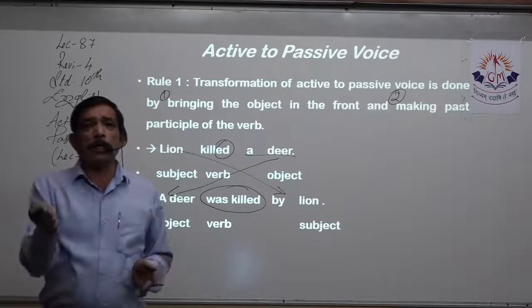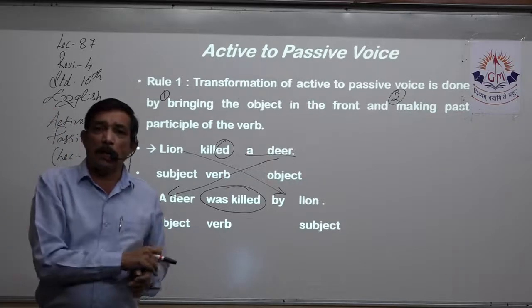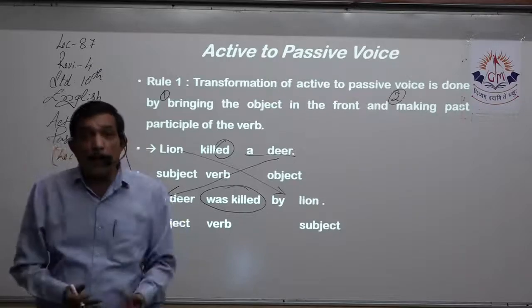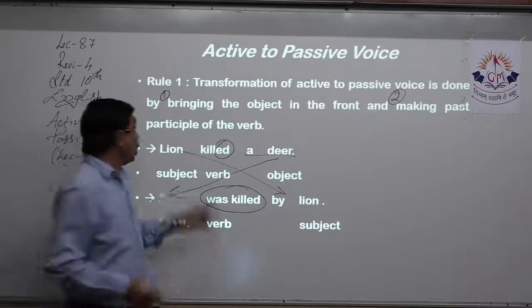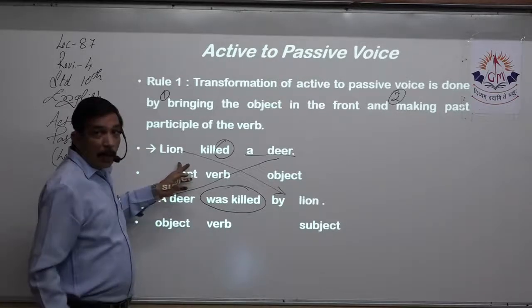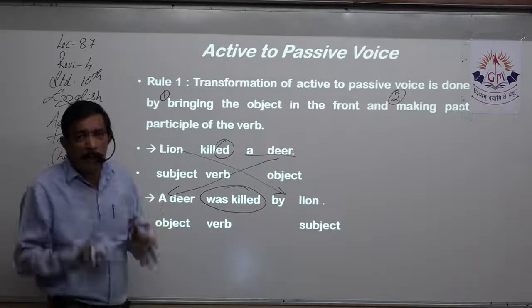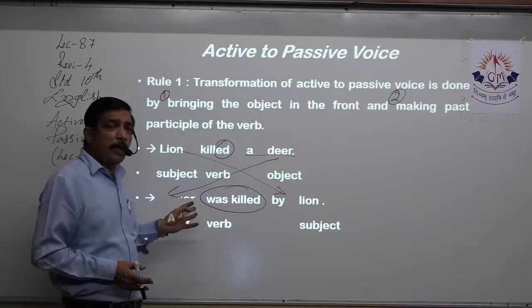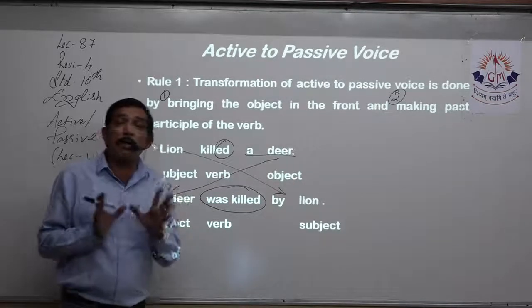Subject आगे पीछे कर दिया, object पीछे है आगे कर दिया. You don't have to make any change because literally you can't make any change in the noun. Lion का lioness नहीं होगा, lioned नहीं होगा. You can't make any change in the subject. Suppose it's your name. Can you make any change in your name? No, you cannot make. So the noun remains as it is.